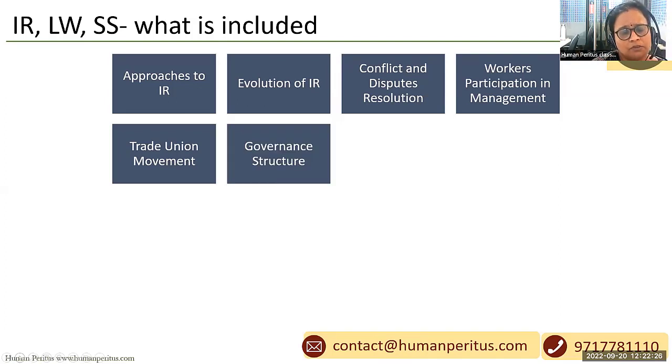Governance structure. We are talking about the governance structure of the Labor Ministry here.